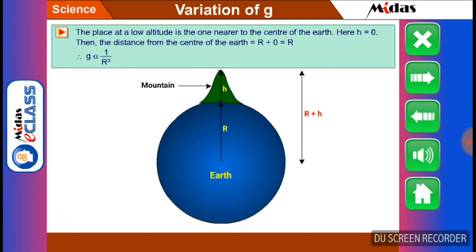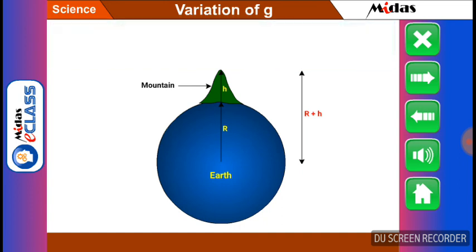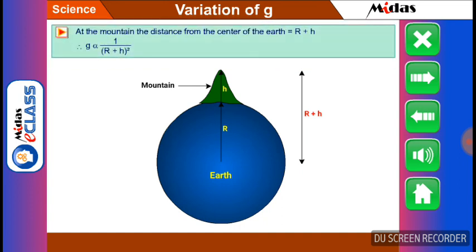Here, h is equal to 0. Then the distance from the center of the Earth is equal to R plus 0, which is equal to R. Therefore, here g is proportional to 1 divided by R square. But at the mountain, the distance from the center of the Earth is equal to R plus h. Then g will be proportional to 1 divided by R plus h whole square.